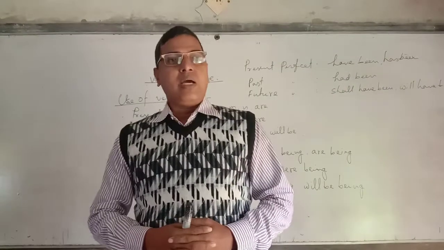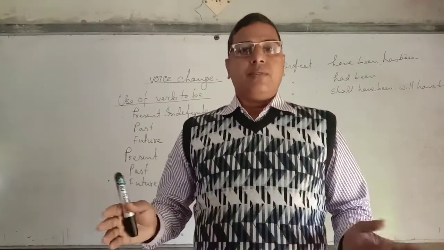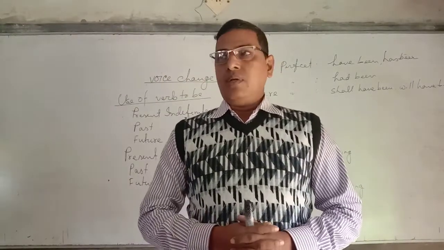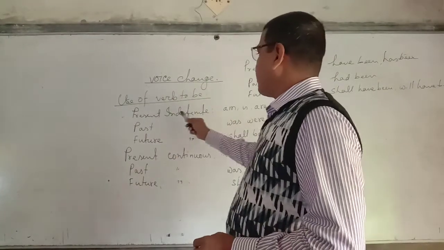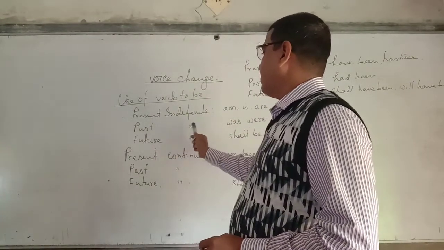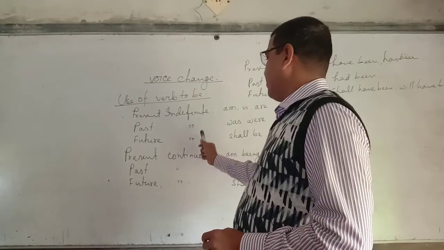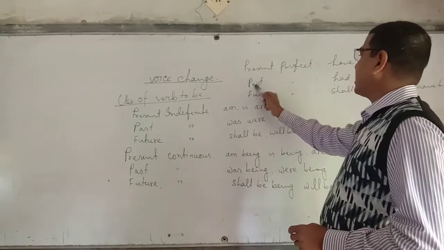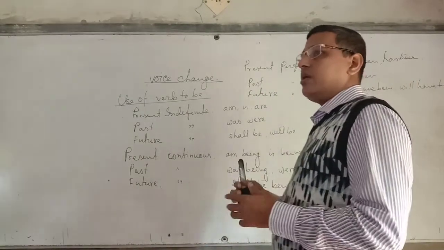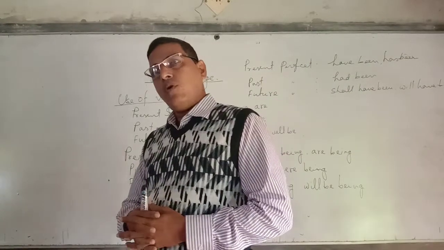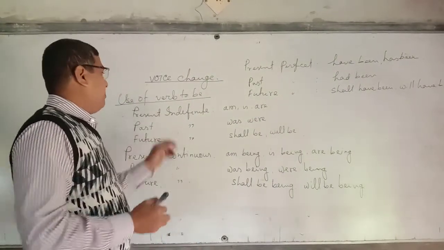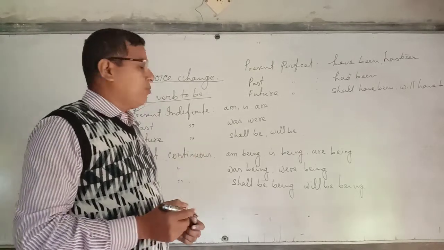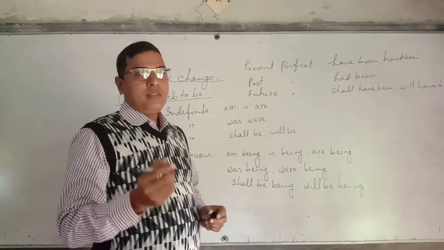We know there are 12 kinds of tense. Among them, 9 tenses: present indefinite, past indefinite, future indefinite, present continuous, past continuous, future continuous, present perfect, past perfect and future perfect. We can change voice from active to passive. Number 1, present indefinite. How can we use verb to be if the tense is present indefinite?